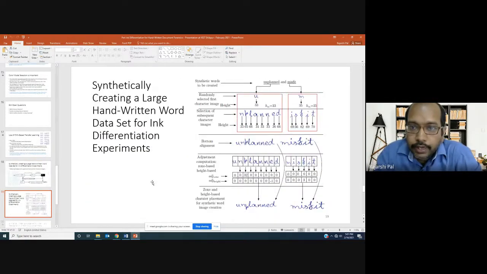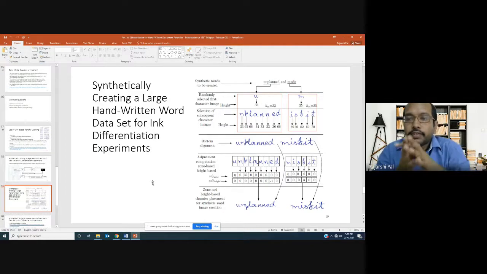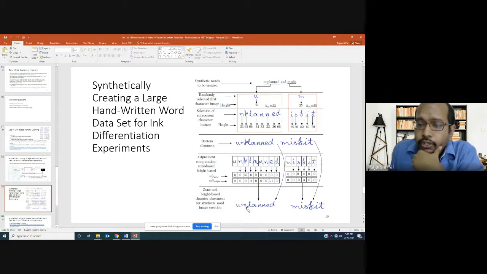Now, after that, as I told, let's take two examples. One is we are creating a word, unplanned, and another word, misfit. Why are we creating this kind of words? Because if the original word is planned and someone just adds un as a prefix, then the meaning of the word changes.